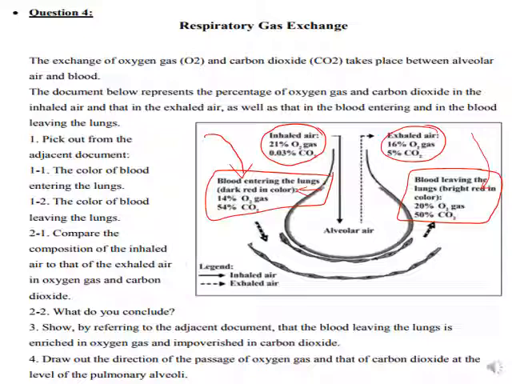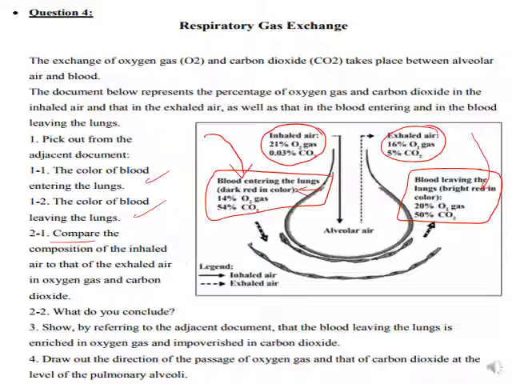They said the color of the blood entering and the color of the blood leaving, in parts 1.1 and 1.2. Part 2.1, they said compare. Whenever we talk about compare, we are talking about greater than or less than. Or whenever they say analyze, you are going to talk about increase or decrease. Compare the composition of inhaled air to that of the exhaled air in oxygen and carbon dioxide.